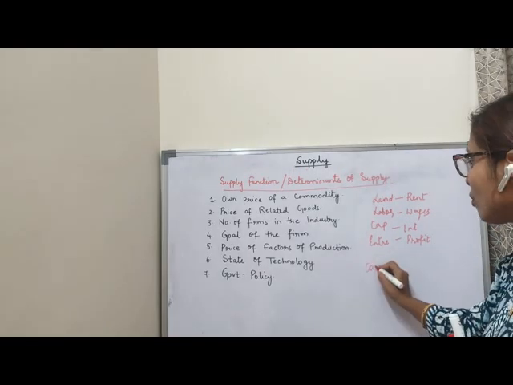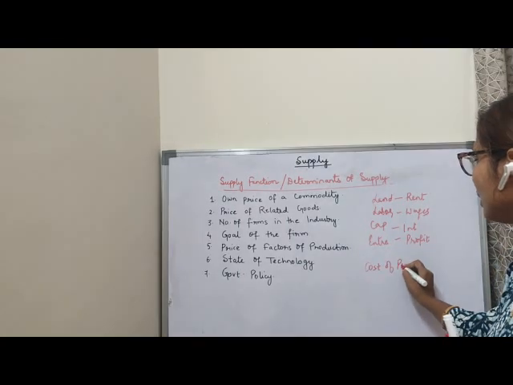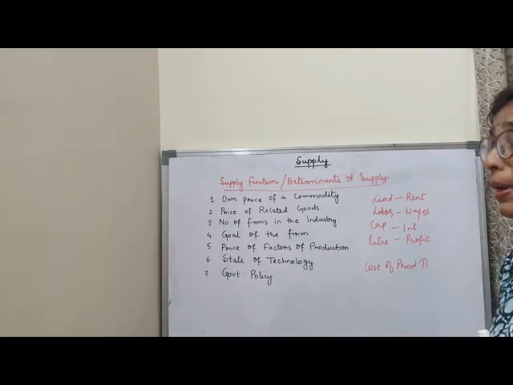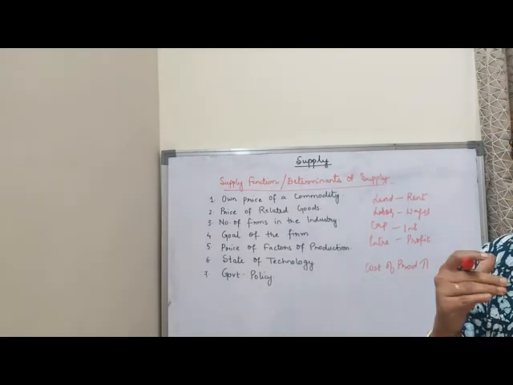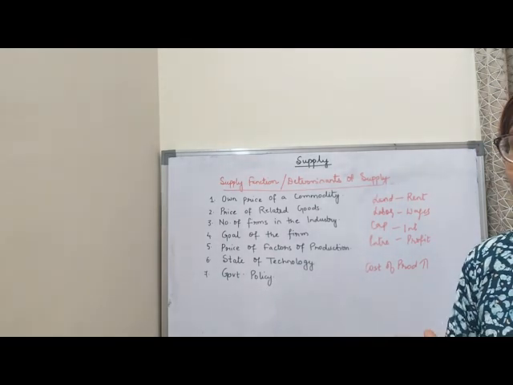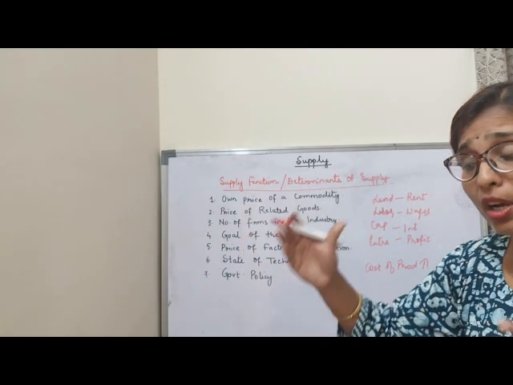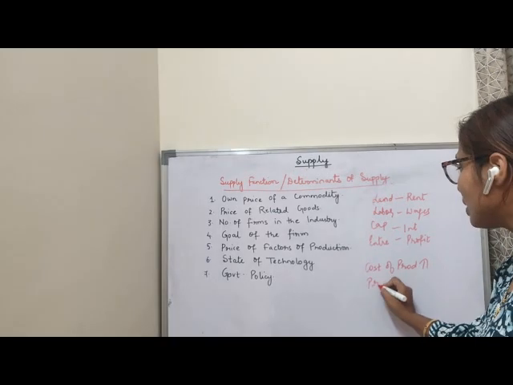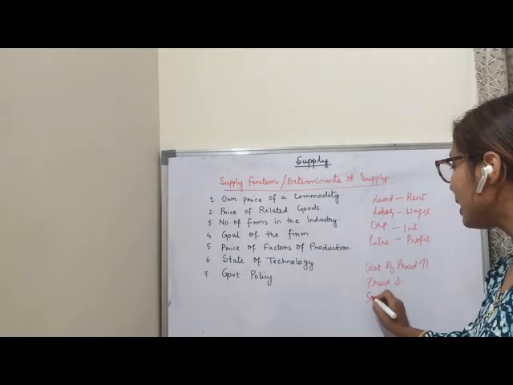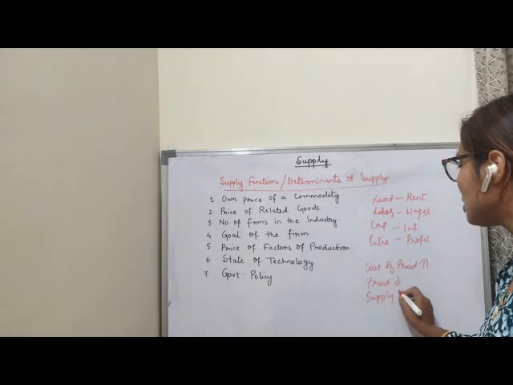So my cost of production at that time, what happens? It is high. When my cost of production is high, as a producer I will think that cost per unit is becoming high. So I will reduce the production. My production falls. My supply of a commodity also falls.